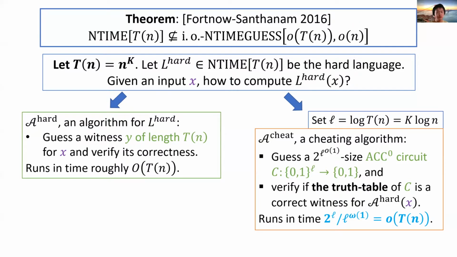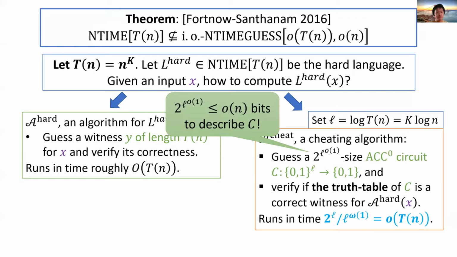Now we explain why we choose T(n) to be a polynomial. Note that for our choice of T, sub-exponential in L implies sublinear in n. So we only need a sublinear number of bits to describe the circuit capital C. So it follows that H∞ computes a language in NTIMEGUESS[o(T(n)), o(n)].